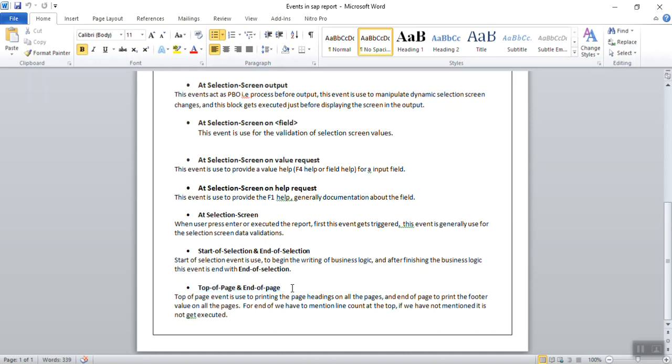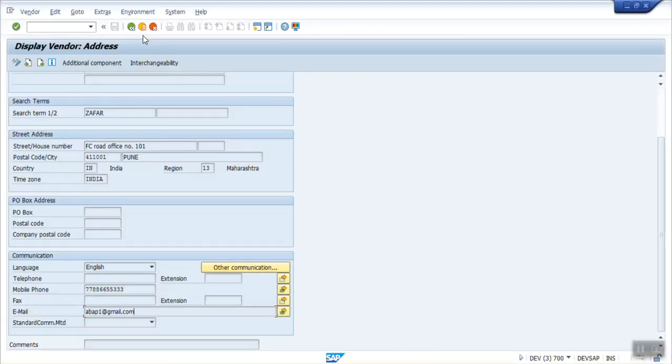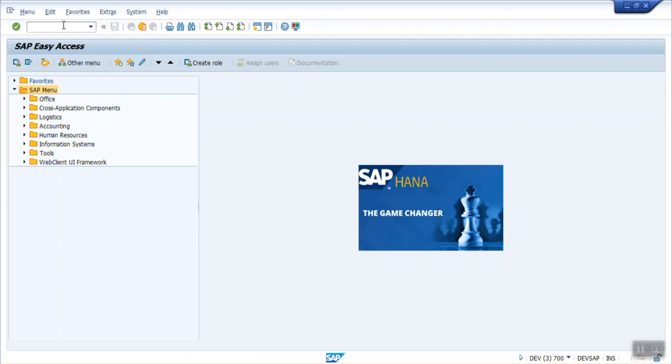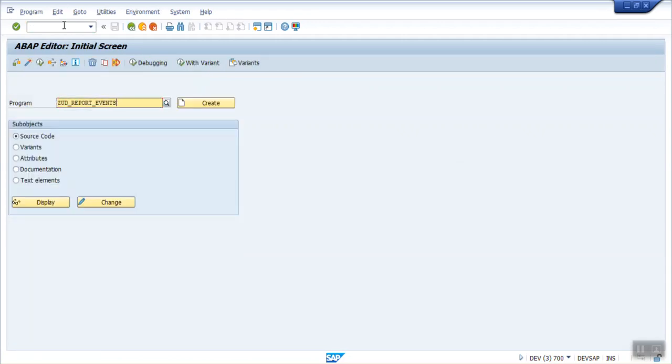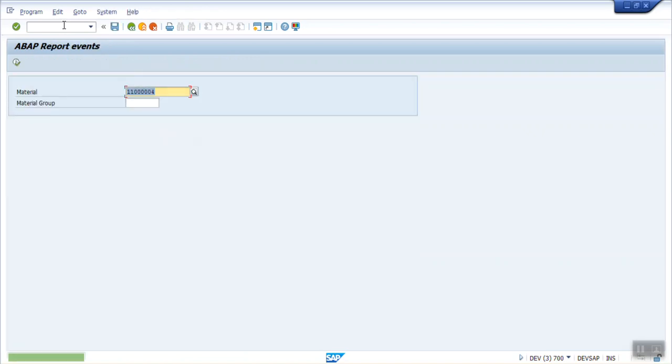And then the top of page and the end of page. If you want to display the heading and the footer value for your program, then we can make use of the top of page and the end of page events. I have one more program on that. Let me show that program. I think I have that code inside that block.